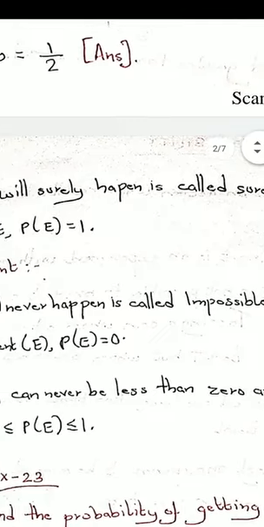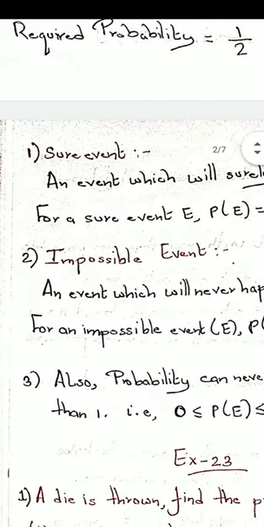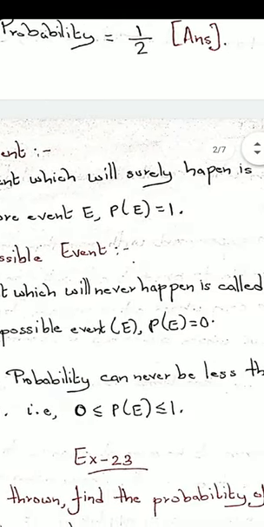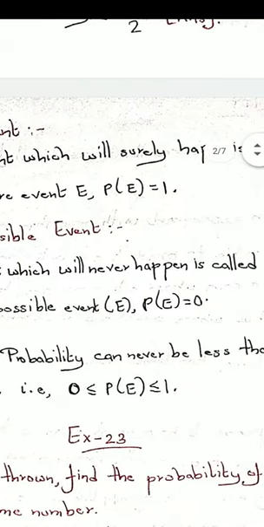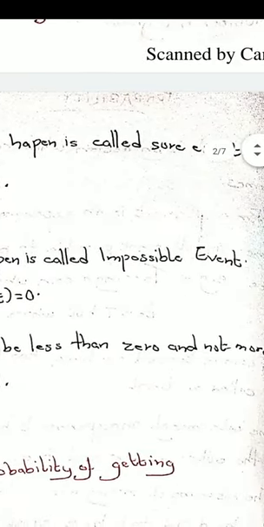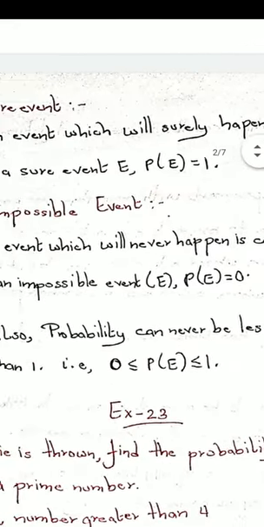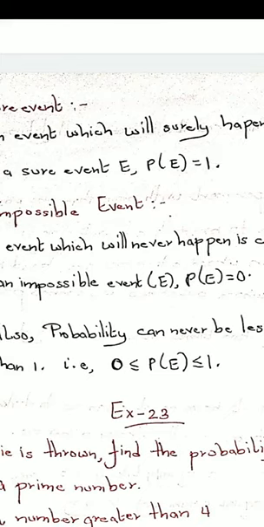So in that case, I can say that that event is an impossible event. Yes. So for an impossible event E, probability of E equals 0. Also, one property which we should know is that probability can never be less than 0 and not more than 1. That is, 0 is less than or equal to probability of E, which is less than or equal to 1. That means the value of probability will always lie between 0 and 1. It can never be negative and it can never be more than 1.